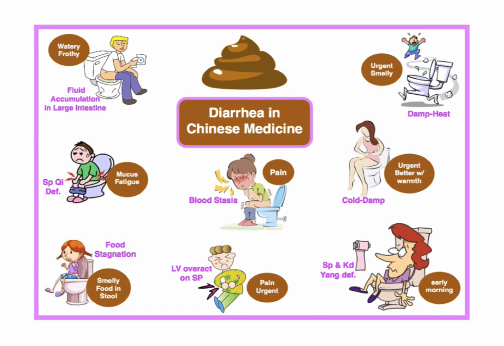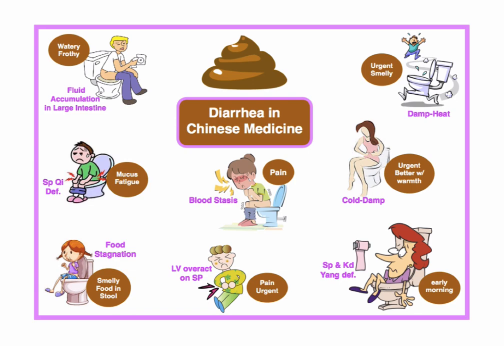And the last one is spleen and kidney yang deficiency for early morning diarrhea. We often call this in TCM the 5 a.m. diarrhea, where the person wakes up, goes to the bathroom first thing in the morning, and has watery diarrhea. They feel really cold in general and very weak and fatigued after the bowel movement. They're exhausted. That usually happens once a day and they're good for the rest of the time, most of the time. So that's a spleen and kidney yang deficiency, not able to digest the food. So there will also be undigested food in the stools in that spleen and kidney yang deficiency pattern.